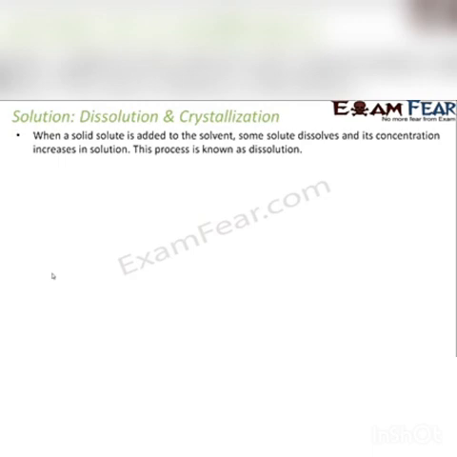When a solid solute is added to the solvent, some solute dissolves, and with this the concentration of the solution increases. Right? This process is called dissolution. See, solubility and concentration are two different terms. Solubility is the maximum amount of solute that can be dissolved in a particular solvent, that is fixed for a given solvent or given solution. But the concentration is nothing but the amount of solute present at a given point of time for a given solution. For a given solution, you can have different concentrations.